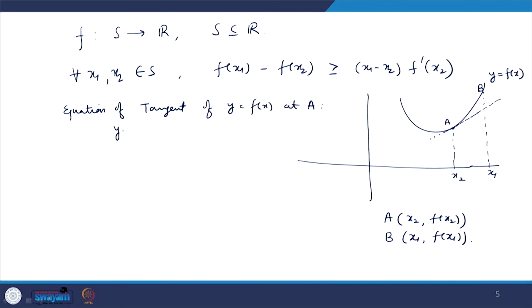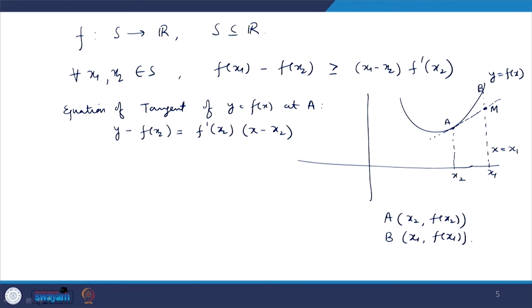That will be y minus y1, where y1 is f x2, equals f dash x2 times x minus x2. Okay. This is the equation of this tangent. Now, suppose this point is M. Now, this is the intersection of the tangent and the line x equal to x1, this line is x equal to x1.